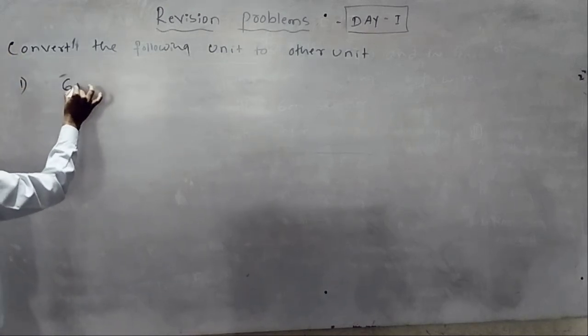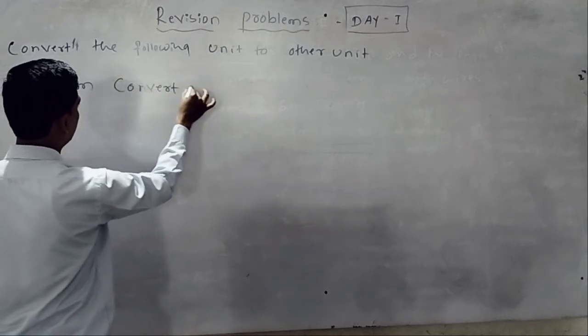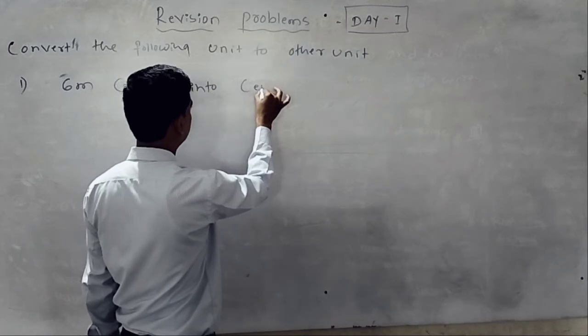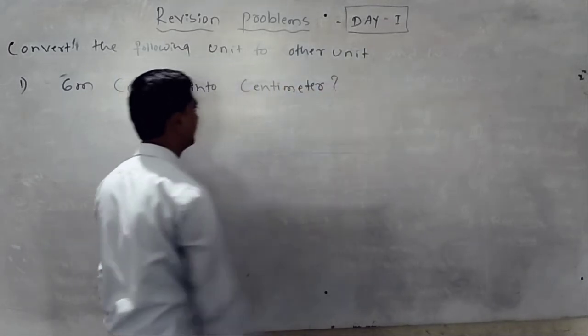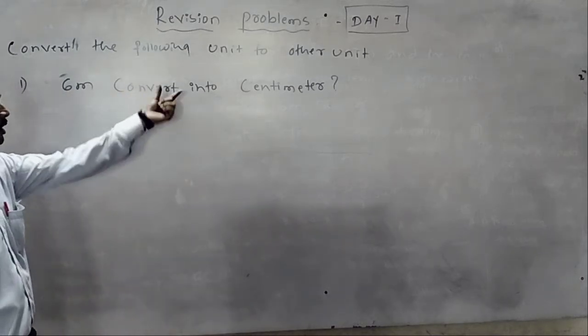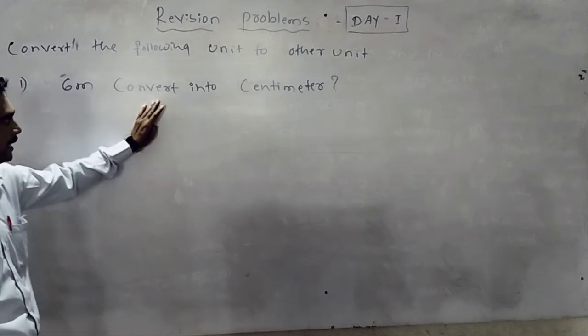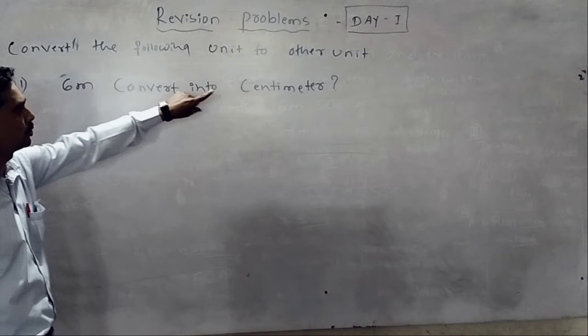They are given 6 meter, convert into centimeter. Conversion of the units. It is given 6 meter is there, convert into centimeter.